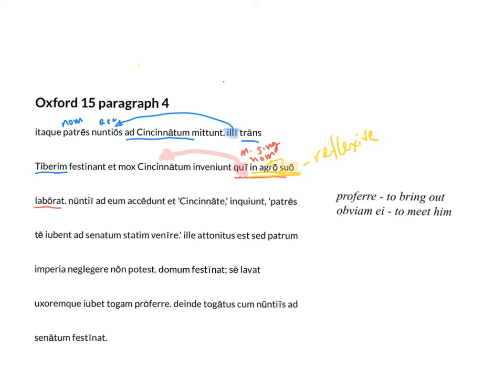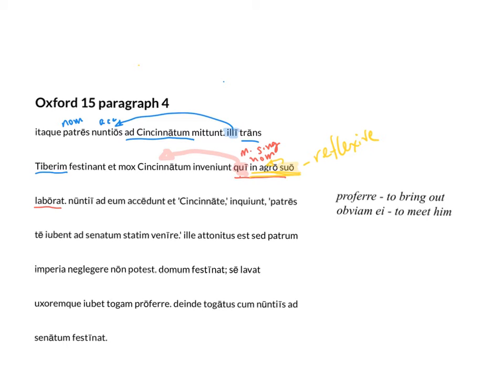Nuntii ad eum accedunt, et Cincinnate inquiunt, patres te iubent ad senatum statim venire. The messengers approach him, and they say, Cincinnatus, the senators order you to come to the Senate immediately. All right, so we've got two pronouns in this sentence.